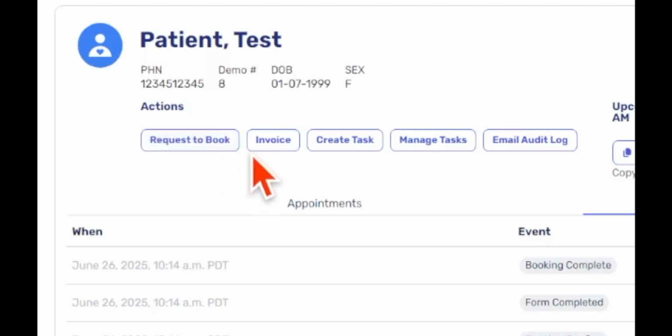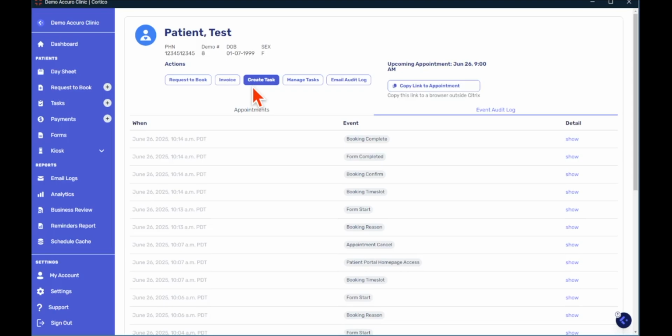Next, we have an invoices feature in case you want this patient to make a payment tied to an appointment or to receive documents like sick notes. Next, we have tasks. You can create tasks for the patients to upload a photo or document, or even fill out a form which is then automatically added into the EMR.